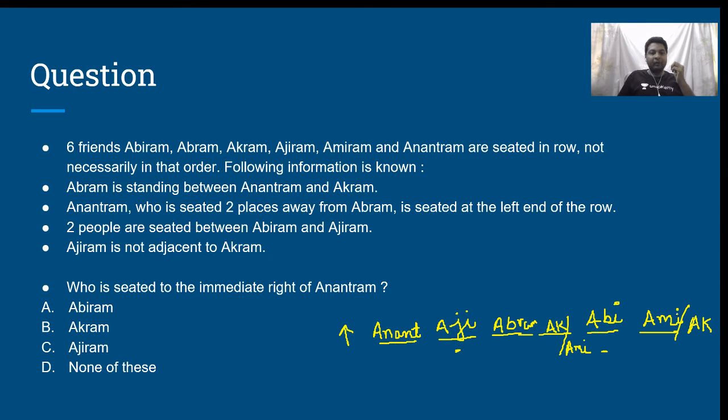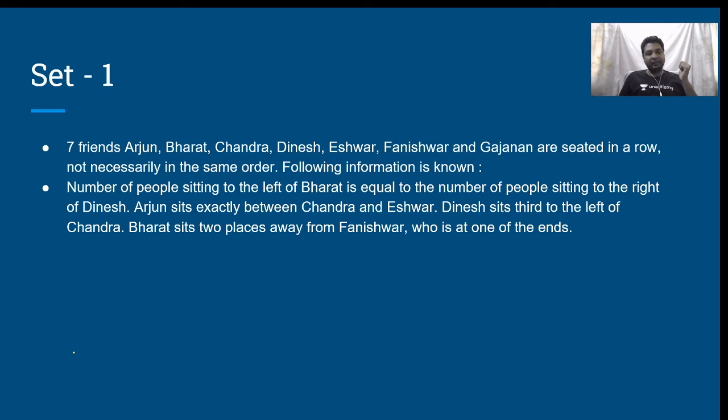Is that clear? Now, the question is, who is seated to the immediate right of Anantram? Ajiram is seated to the immediate right of Anantram. Therefore, what is my answer? My answer is answer option C, which is Ajiram is seated to the immediate right of Anantram. Is that clear? Okay. Next, let us look at this set.